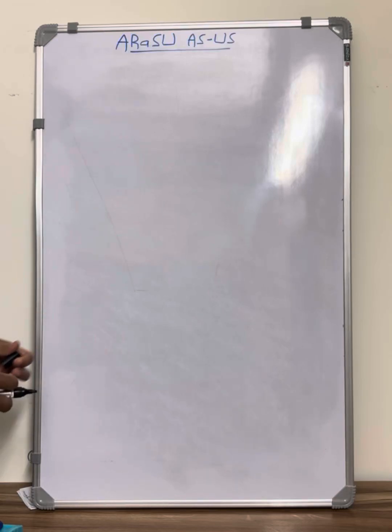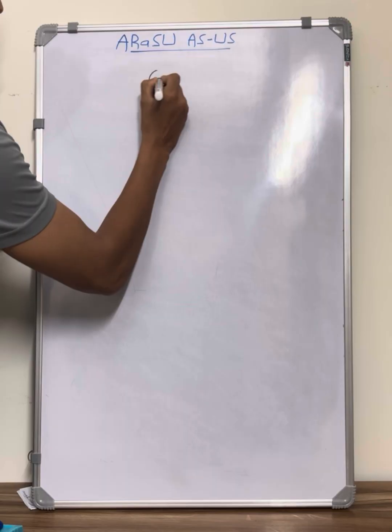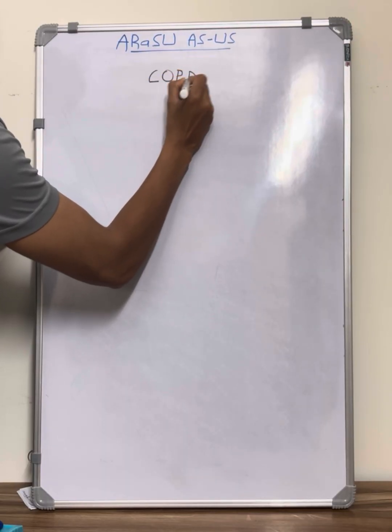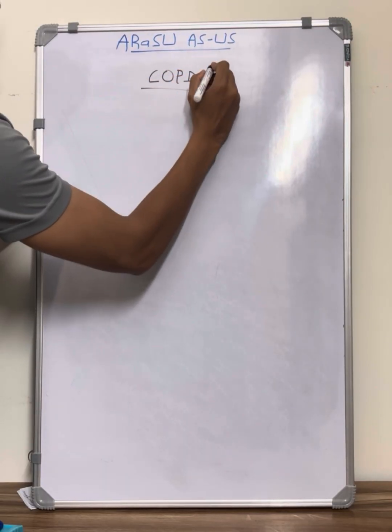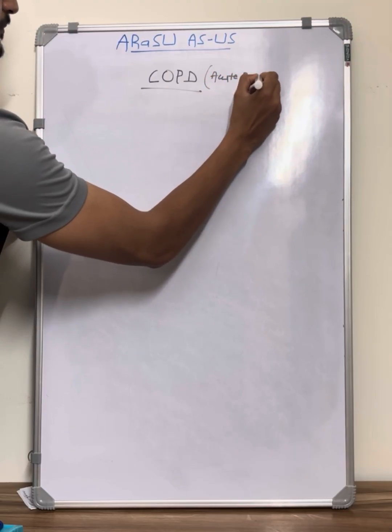Today we will deal with the approach to a case of COPD, especially acute exacerbation of COPD.